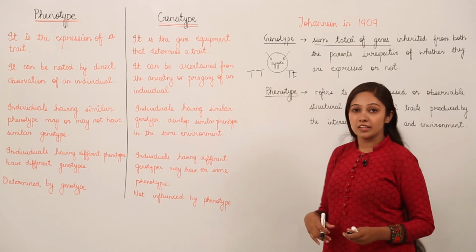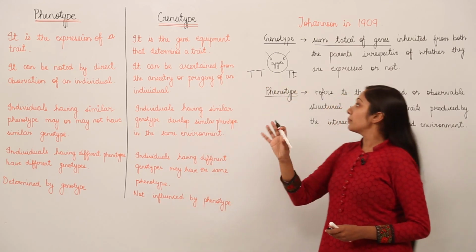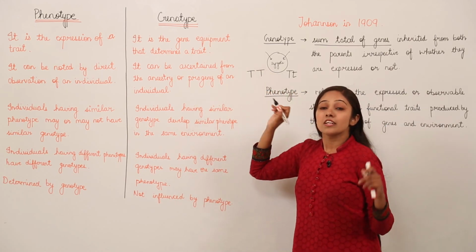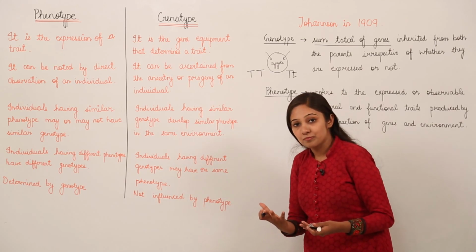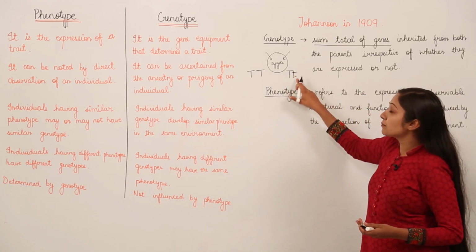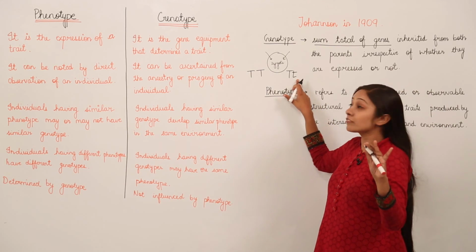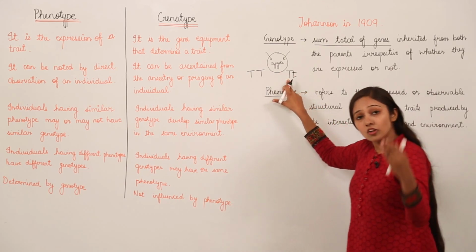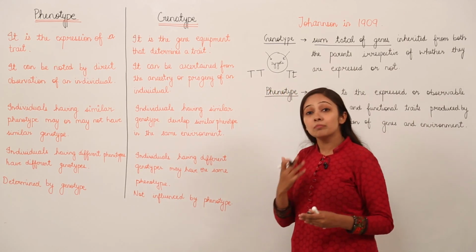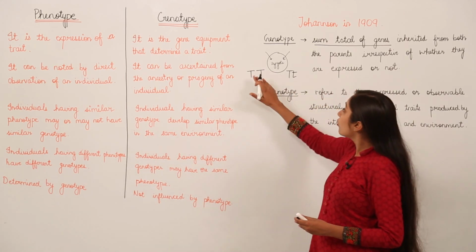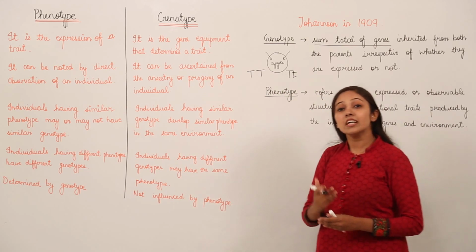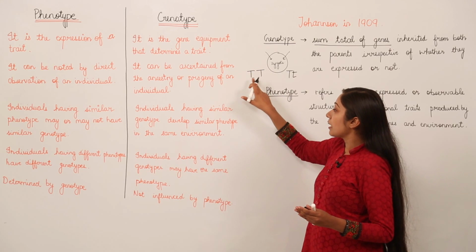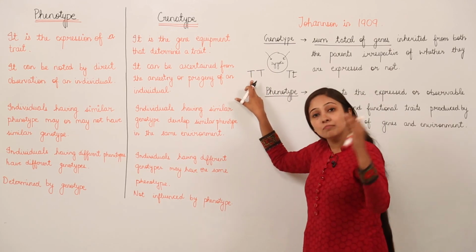What is going to happen? You must remember that if the dominant allele, the dominant gene, is present, it is going to be expressed. If a recessive gene is present, it is not going to be expressed. Why? Because in this case also we have at least one dominant gene, and when one dominant gene is present, the recessive will not be expressed. So in both the cases we will have a tall pea plant. For example, this capital T is encoding for a tall pea plant.